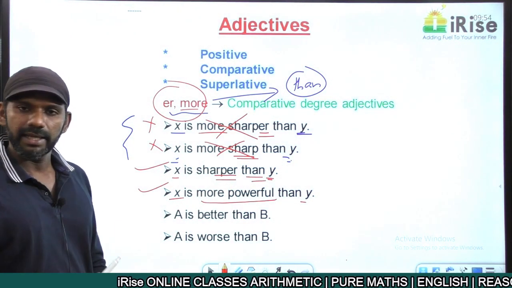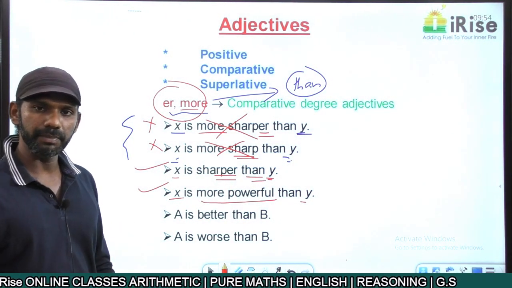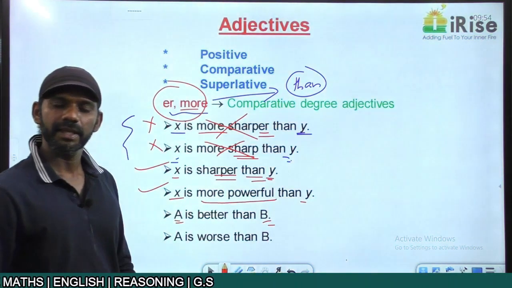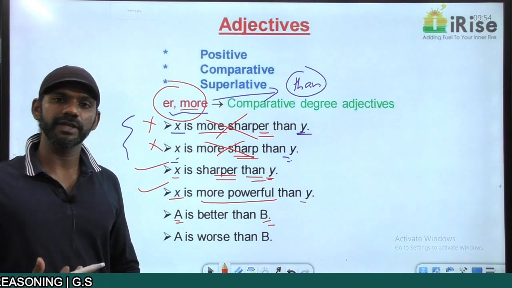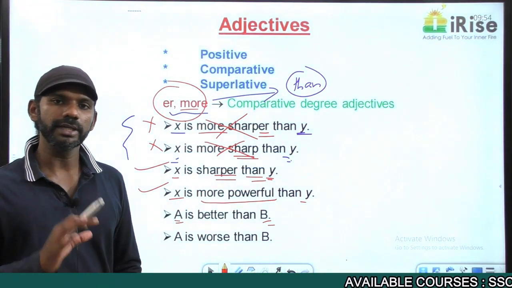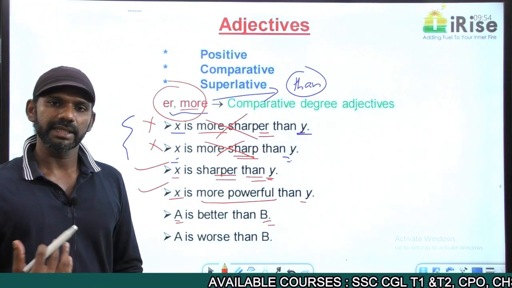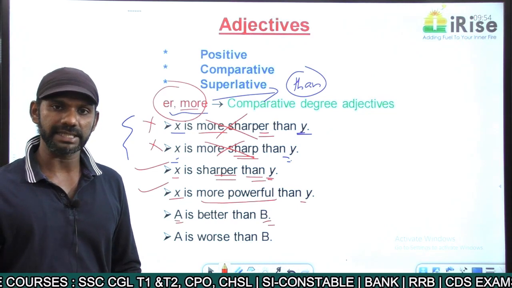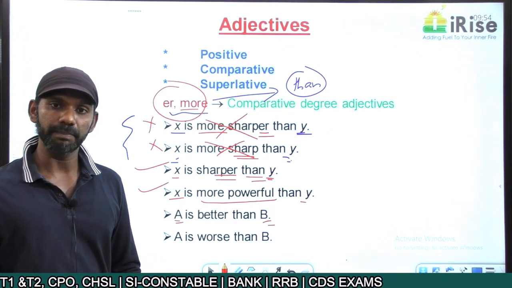The next one. A is better than B. 2 entities are here. One is A and the other one is B. Good is a positive degree adjective. Not the charge I am saying, not the positive charge, negative charge. Good is a positive degree adjective. The comparative degree of good is better. The superlative degree is best. It is good, better, best.